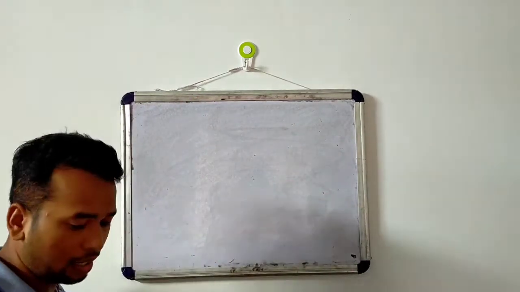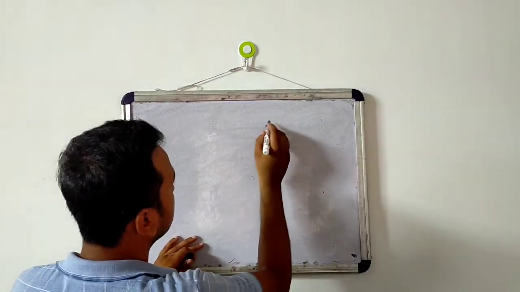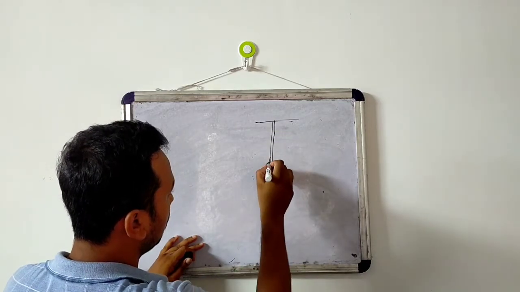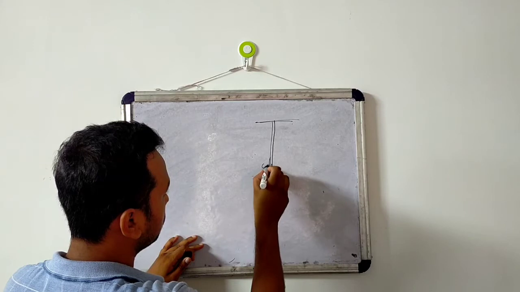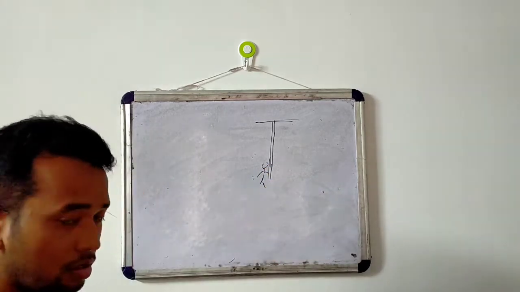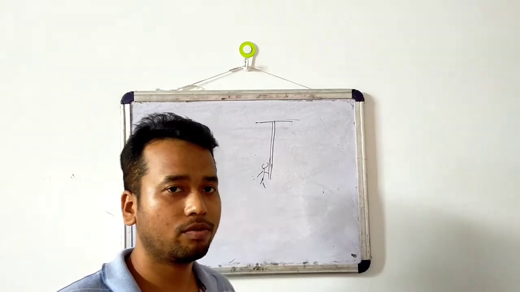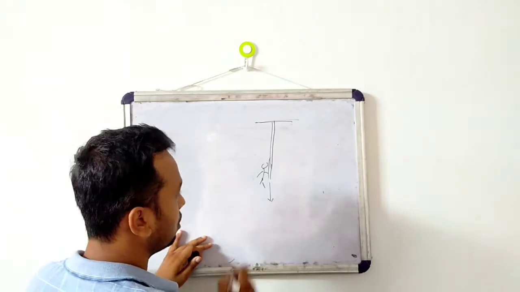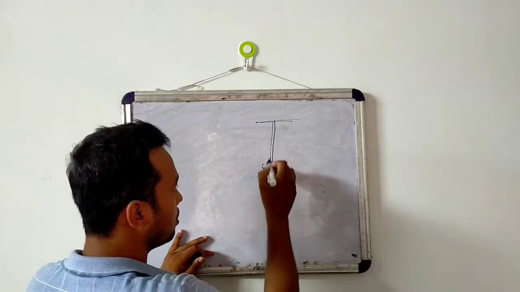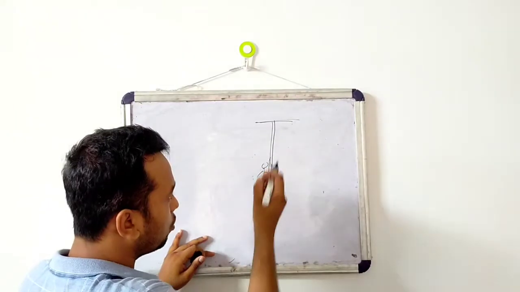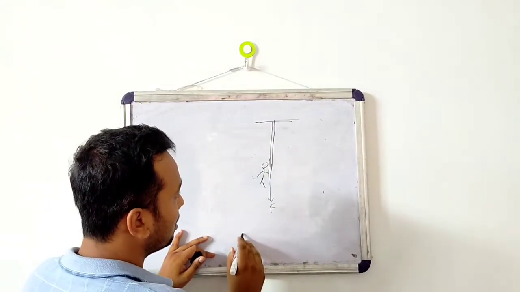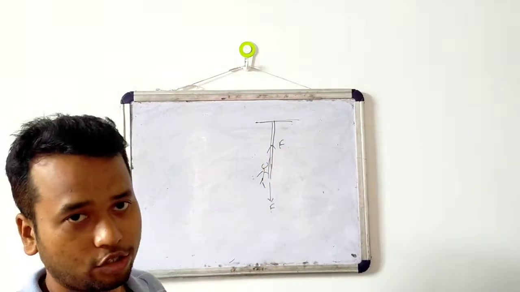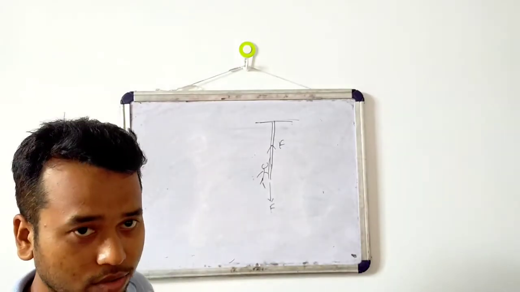So suppose we consider an example again. Suppose this is a rope, and we are climbing the rope. So we are stressing the rope. We are applying a force in a downward direction. At the same time, that means we are pulling the rope in the downward direction with a force F, then the rope will also apply a force F upon us in the upward direction. So this is called action and reaction.